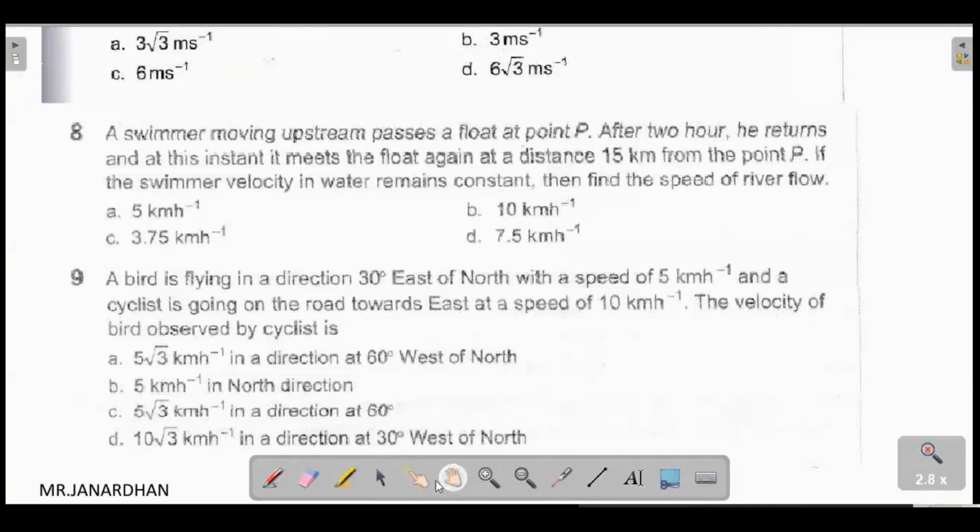Now, there is a problem, I think, here. I think it should not be in here. It should be with respect to water. So let me correct it. And this kind of error, a lot of examiners also do.